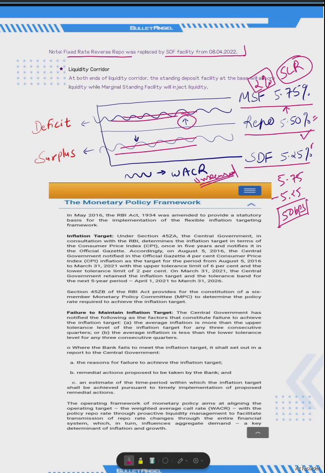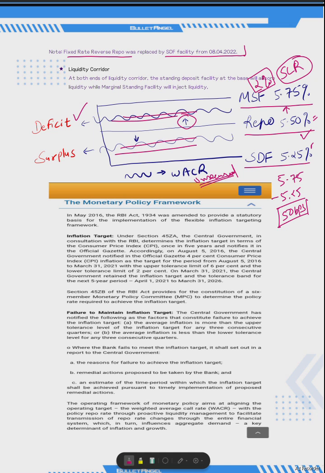Between the banking system, from one bank to another bank, this lending happens. That is the call rate, the rate at which one bank gives a loan to another bank. That is why it's called the call rate, and they may not have additional GSEC or SLR securities with them. So instead of going to RBI, they take funds from another bank at a higher rate, higher than 5.50. So it indicates to RBI that there is a systemic liquidity deficit, or a liquidity deficit at the banking level.